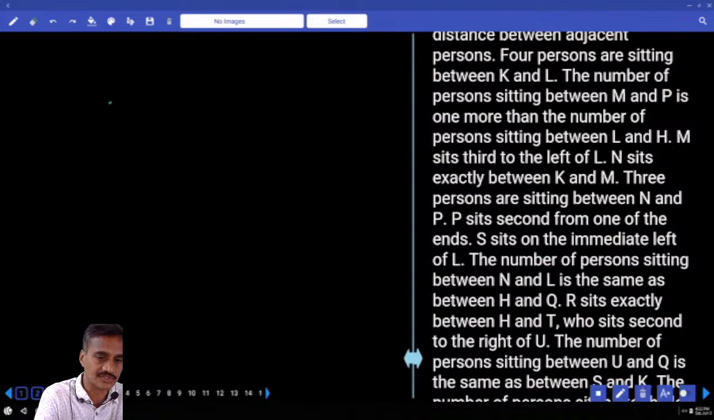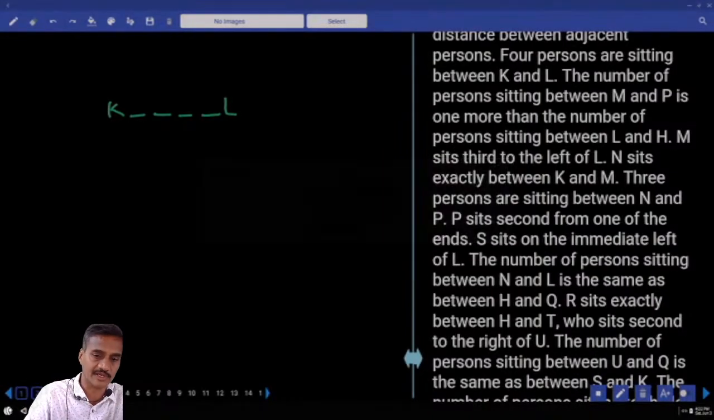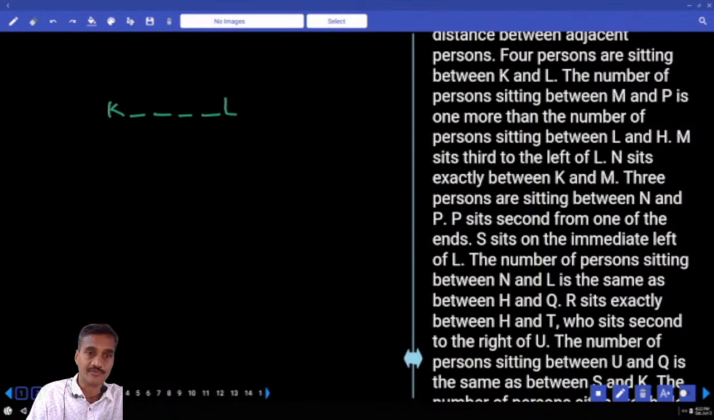Now if K is here, 1, 2, 3, 4. 4 in between K and L. Then if there are 4 persons between K and L, there are 2 different possibilities.